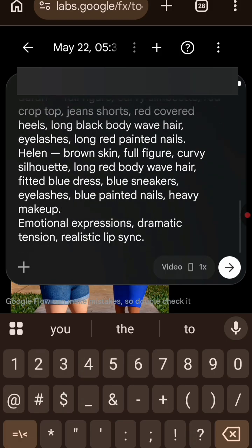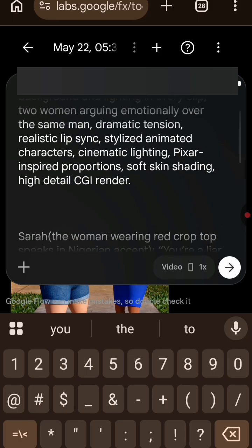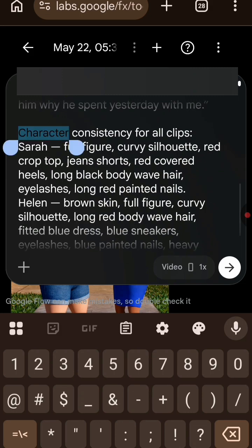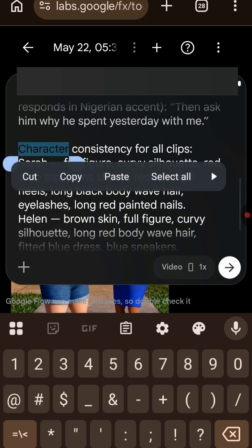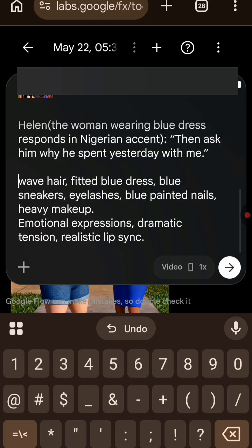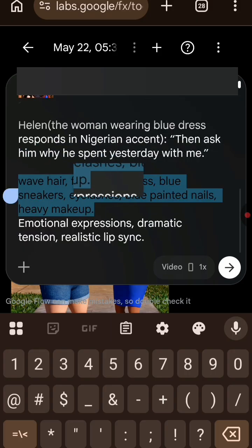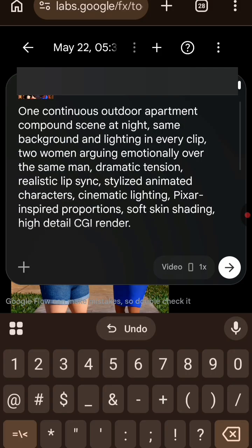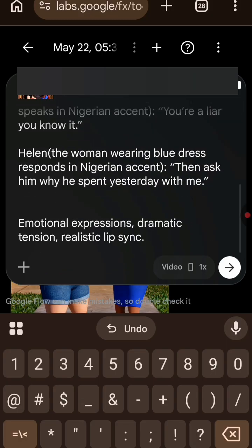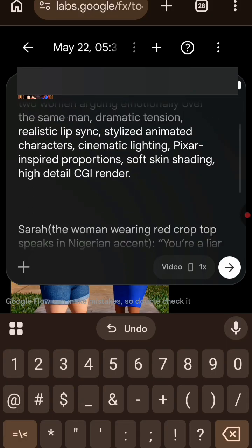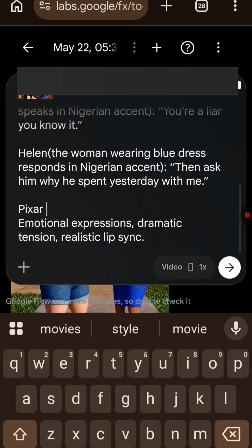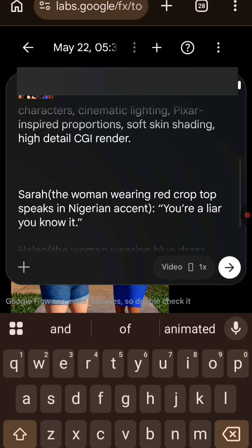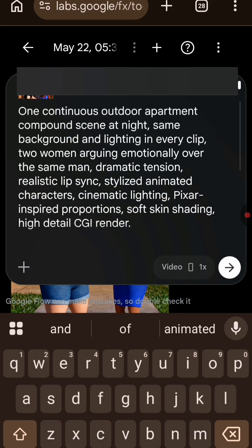Any other thing you take out, right? So I'll just take this one out because I don't need it again. This character description, I'm going to take it out. I don't need the character description again. Okay, yes, so I've taken it out. So in place of it, I will just write pizza style. Then I will click the arrow for the video to generate.